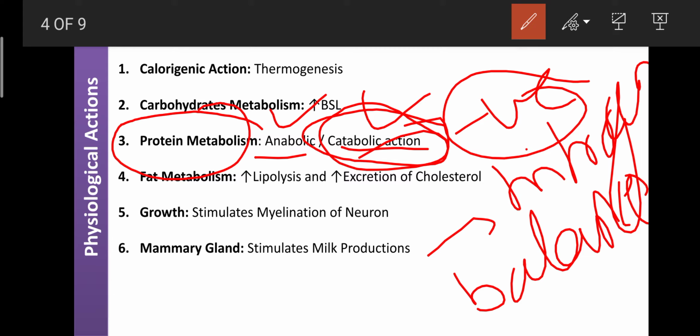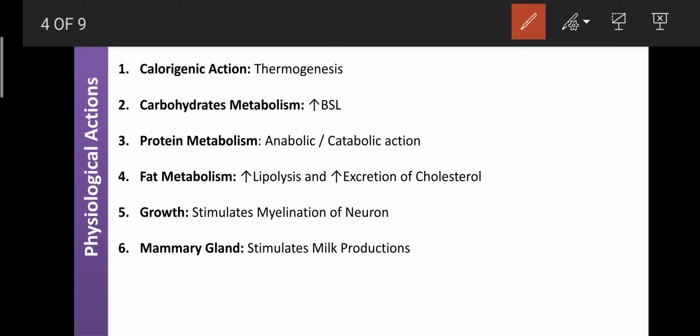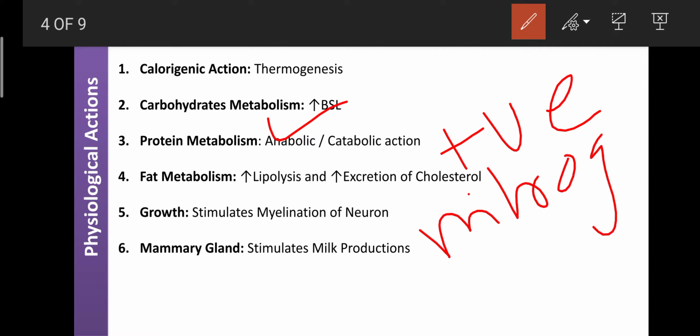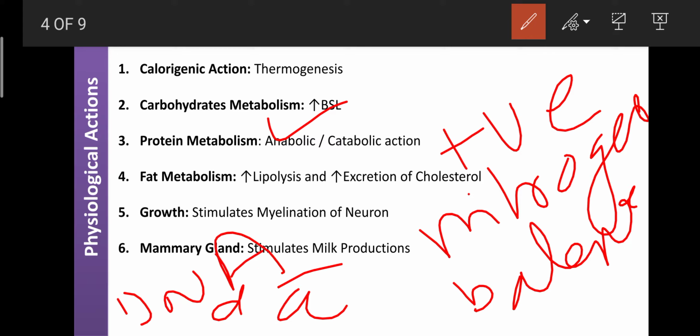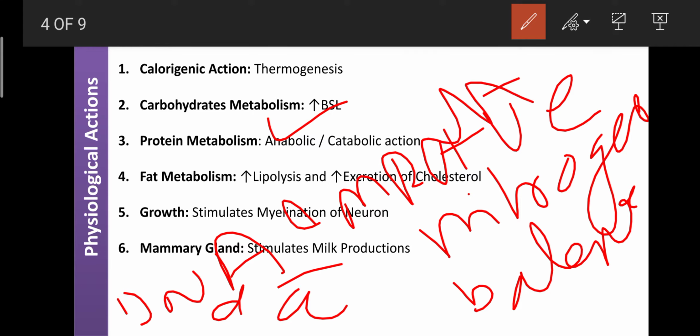And the same T3 can have the anabolic action. It means it can enhance protein synthesis by causing a positive nitrogen balance, not a negative one, by inhibiting the excretion of nitrogen in the urine. On the other side, it can enhance the movement of amino acids inside the cell, and it can cause the formation of DNA and mRNA. More DNA and mRNA and utilization of more amino acids can enhance protein synthesis. That action is known as the anabolic action.